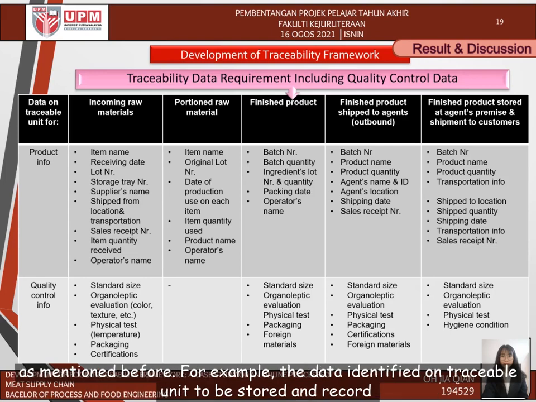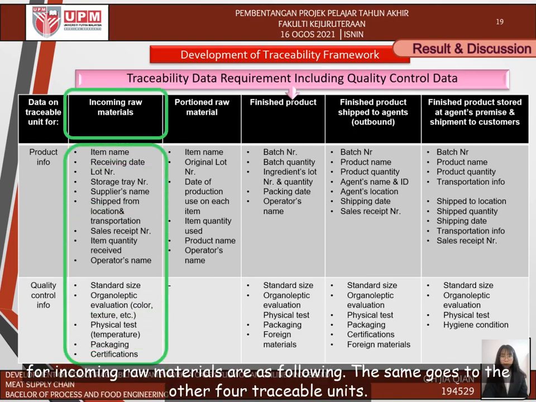For example, the data identified on the traceable unit to be stored and recorded for incoming raw materials are as follows. The same goes for the other 4 traceable units.